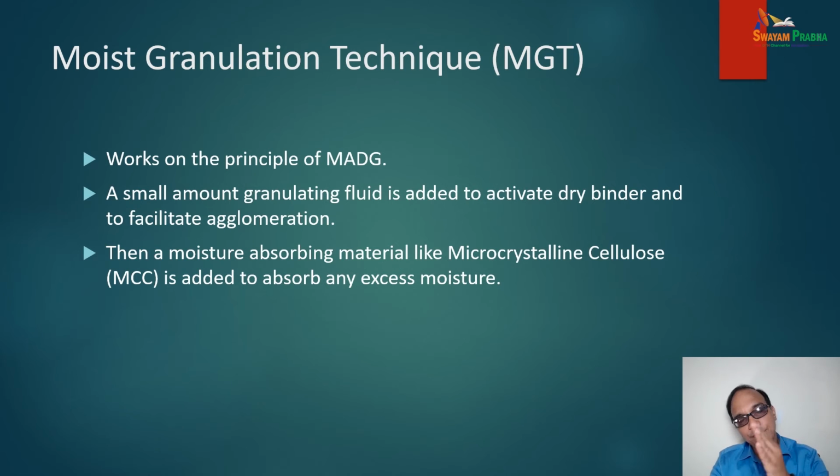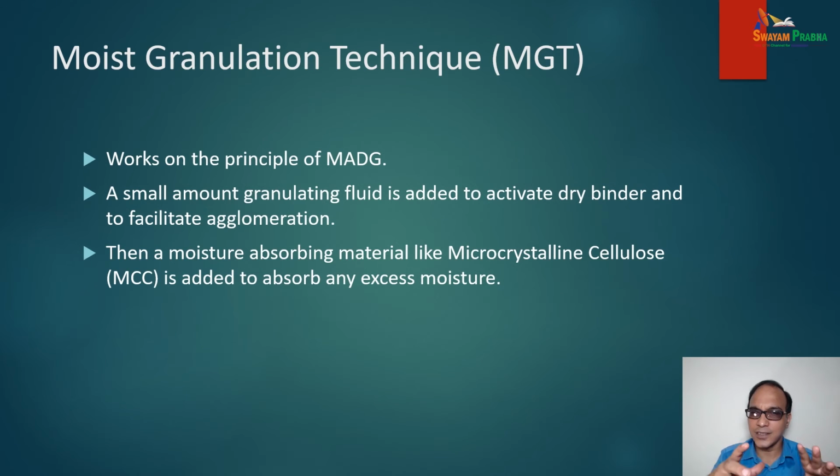Now moving to the MGT, moisture granulation technique. It works on the principle similar to MADG. A small amount of granulating fluid is added to activate the dry binder and to facilitate agglomeration. Then a moisture absorbing material like microcrystalline cellulose, MCC, is added to absorb any excess moisture.